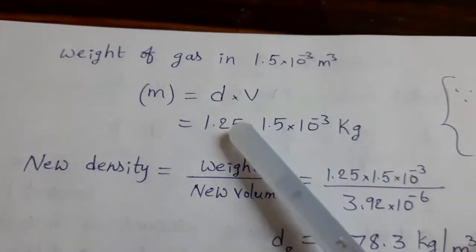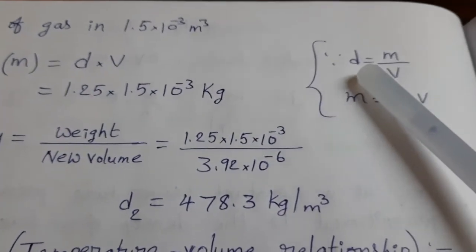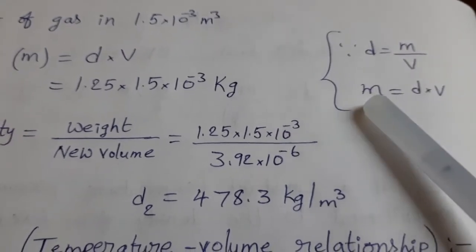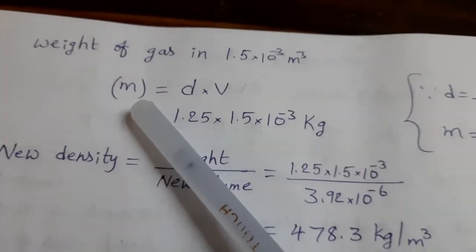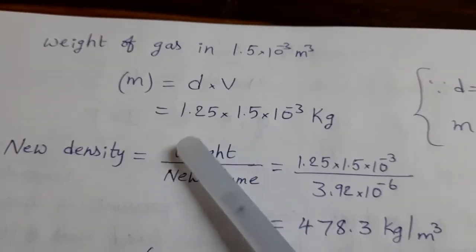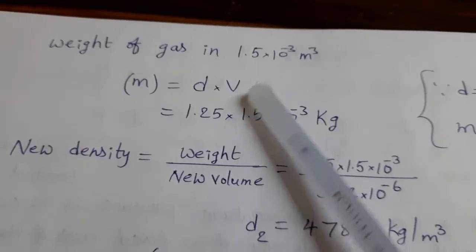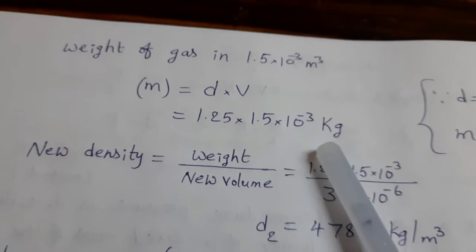So density equals mass by volume, mass equals density into volume. Here we want the mass of the gas. Then density 1.25 into volume 1.5 into 10 power minus 3 kg.